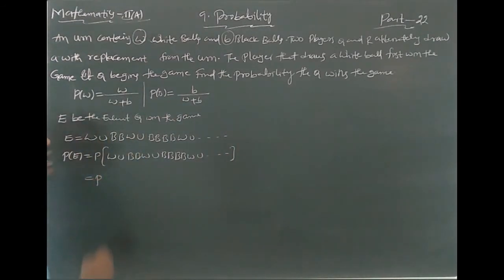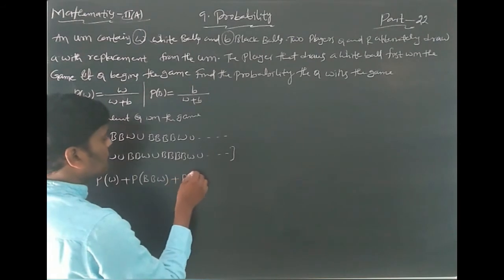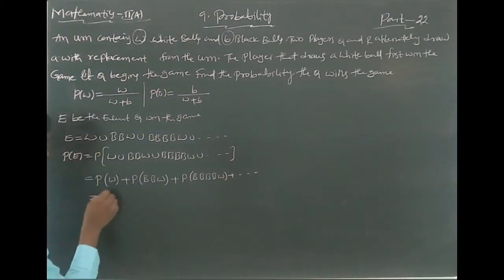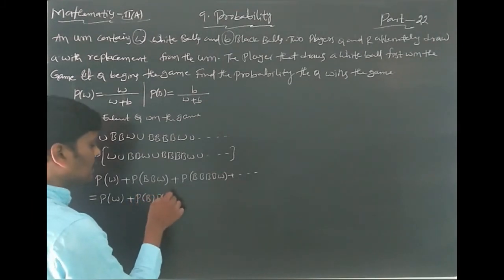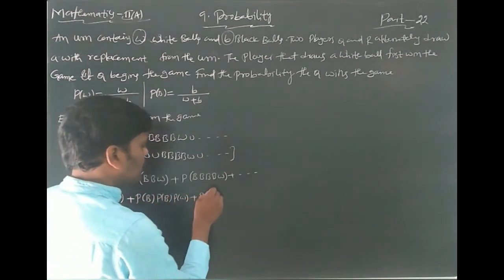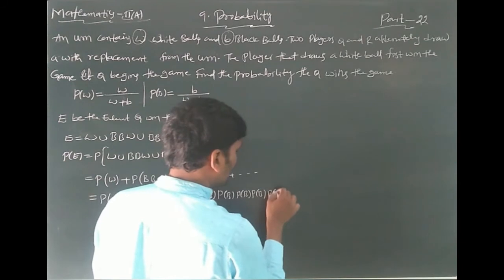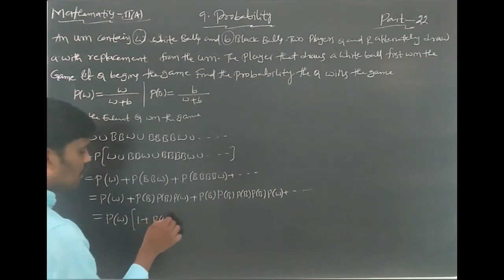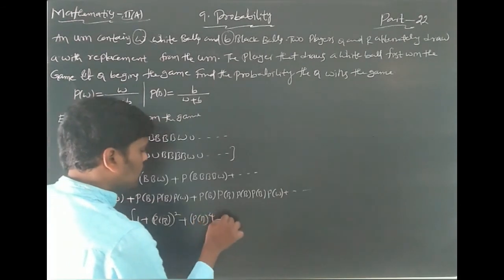These are mutually exclusive ways, so we can add: P of W plus P of B, B, W plus P of B, B, B, B, W, and so on. These are independent events, so we can write P of W plus P of B times P of B times P of W plus P of B four times times P of W, and so on. Taking P of W common, you get 1 plus P of B whole square plus P of B whole power 4 plus and so on.